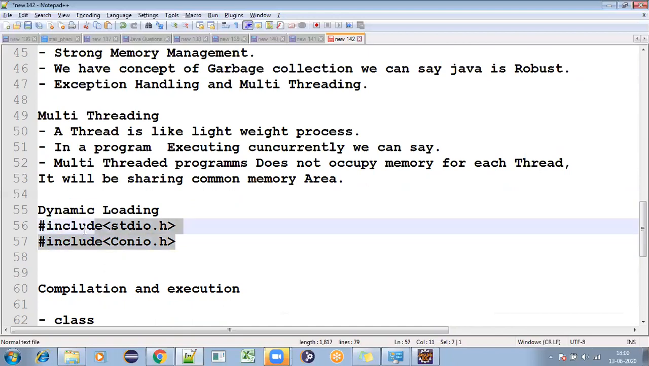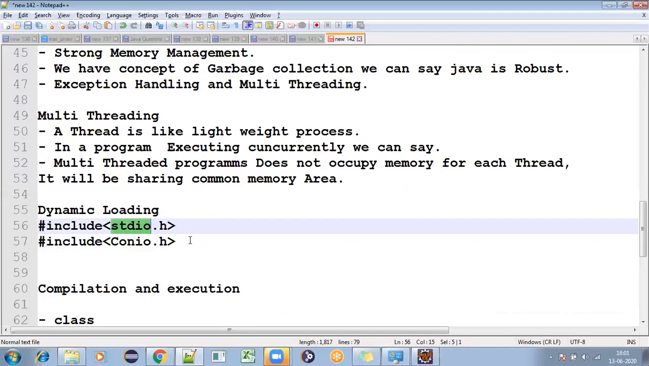But in Java it is not like that. Because of this, everything is pre-processed and all the header files are included in memory. Then whatever you use in your program will come from the header files only, right?